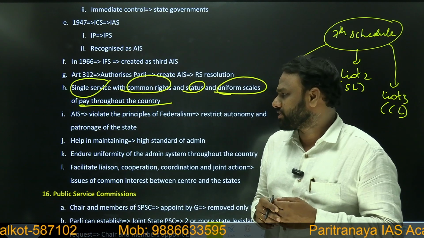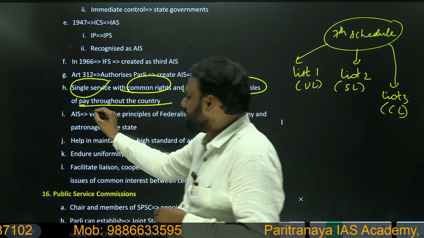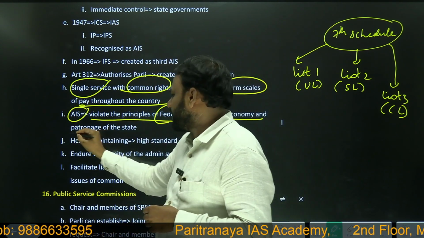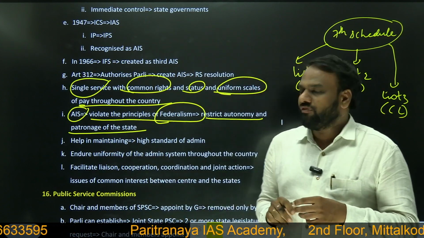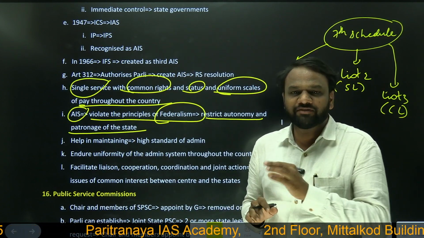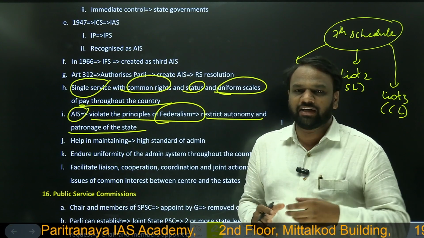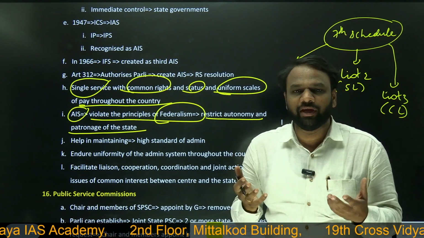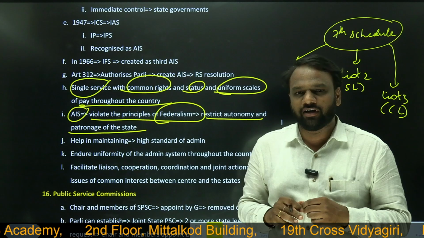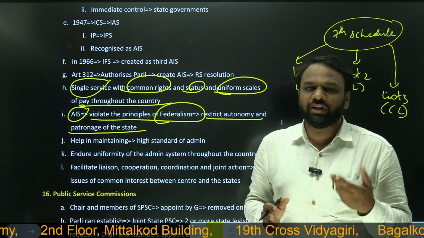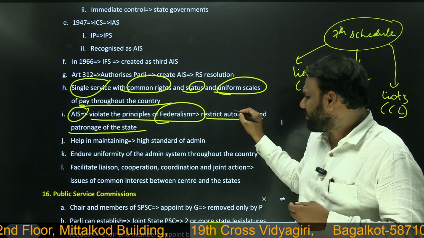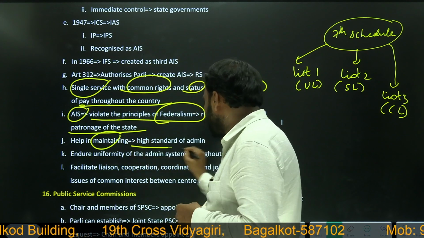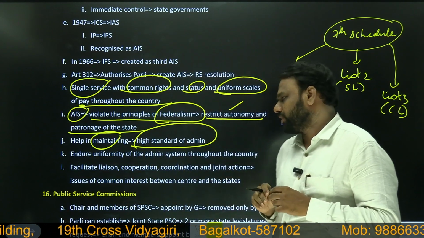But on the other hand, all India services also violate the principles of federalism and restrict the autonomy and patronage of the state. When we create all India services, immediate control lies with the states, but the ultimate control lies with the center. So it violates the principles of federalism because states do not have complete autonomy as far as all India service officers are concerned. As state governments cannot remove the all India service officers, to some extent it restricts the autonomy of the state. But it helps in maintaining a high standard of administration throughout the country.